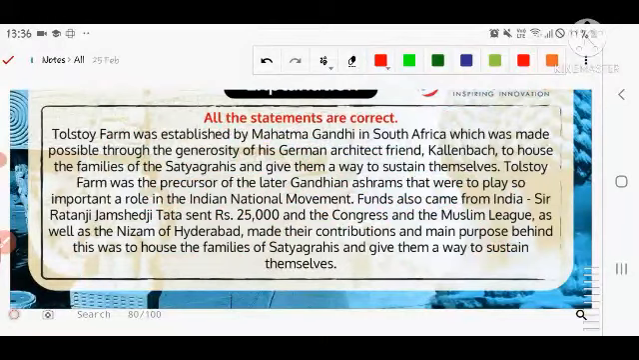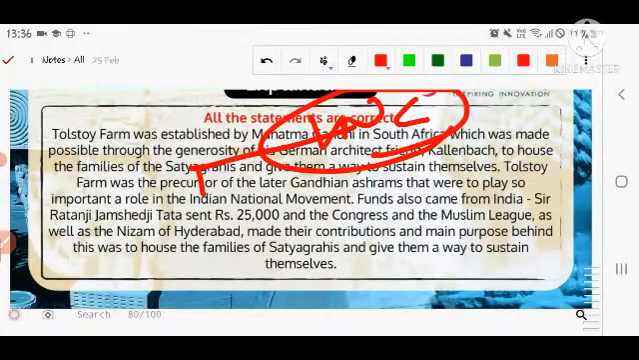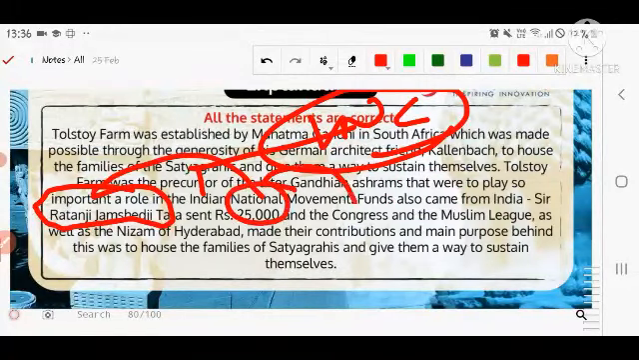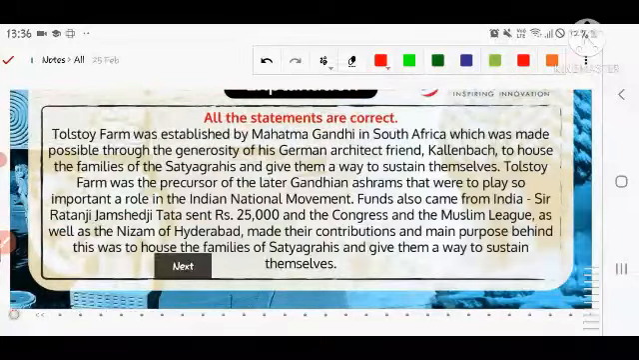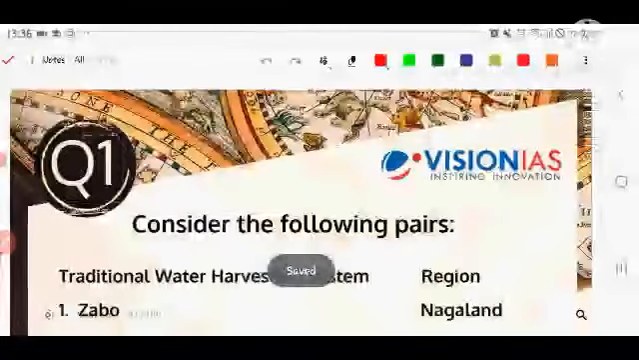अगर आपसे पूछा जाए कि क्या आईएनसी में जो इकोनॉमिस्ट थे उस टाइम के उसका रोल रहा है, तो यहाँ पे आप यहाँ से देख सकते हैं रतन जी जमशेदजी टाटा ने 25,000 भेजे थे और कांग्रेस एंड मुस्लिम लीग भी. And if you are talking about the princely state, Nizam of Hyderabad also sent money for sustaining and caring about the families of the satyagrahis, an indirect support to Gandhiji's work.